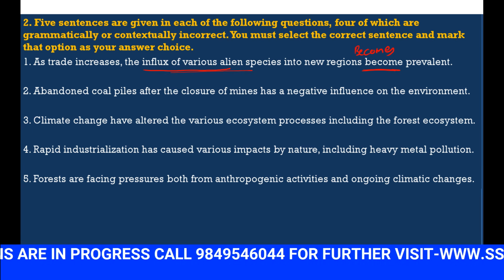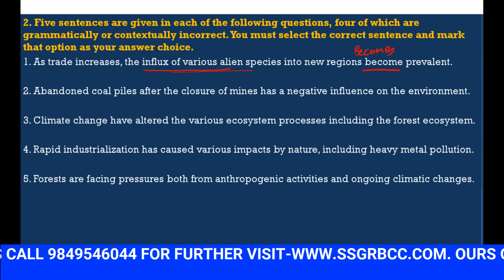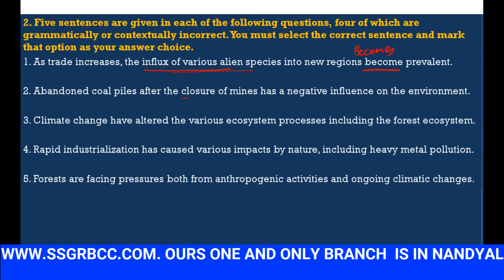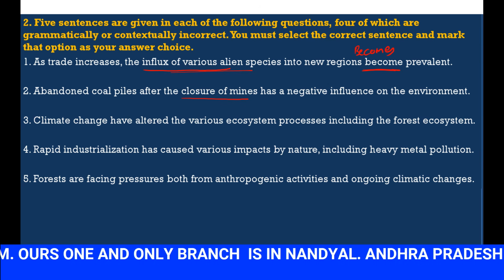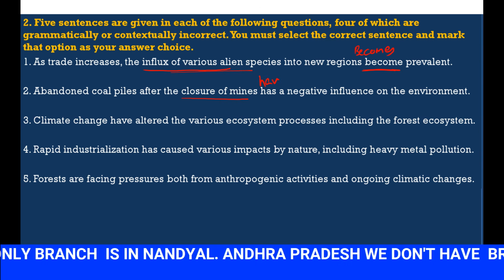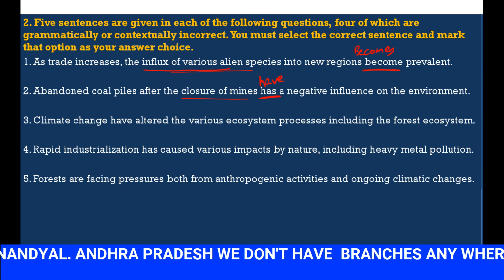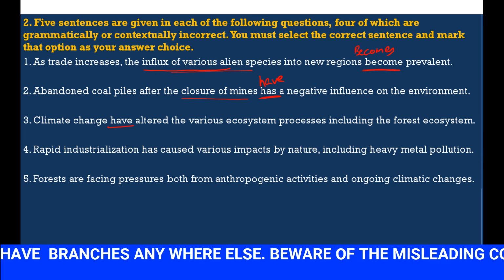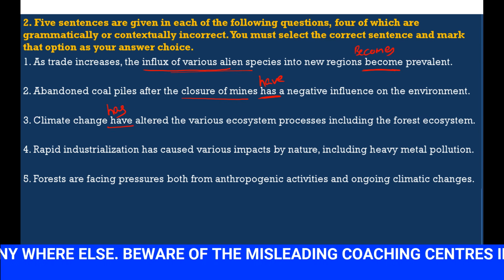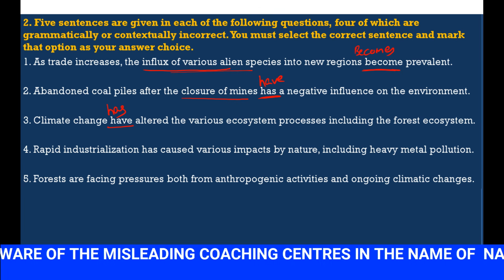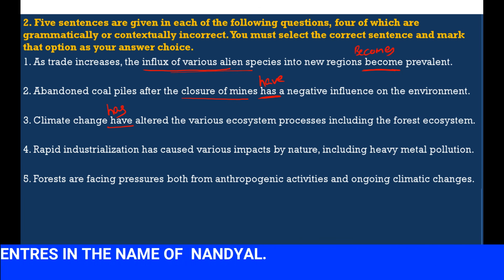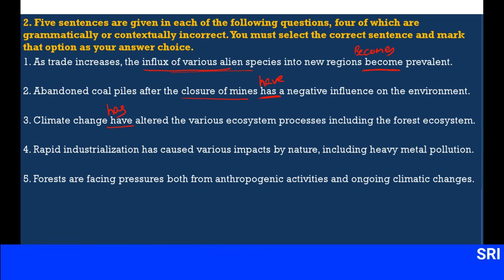Abandoned coal piles after the closure of mines has a negative is incorrect. So we are talking about closure of mines, which is plural, we should use have. Has is incorrect. Next, climate change have. Climate change is singular, again we should use has. So there will be simple grammatical mistakes. We have to identify that. Climate change has altered the various ecosystem process, including the forest ecosystem.